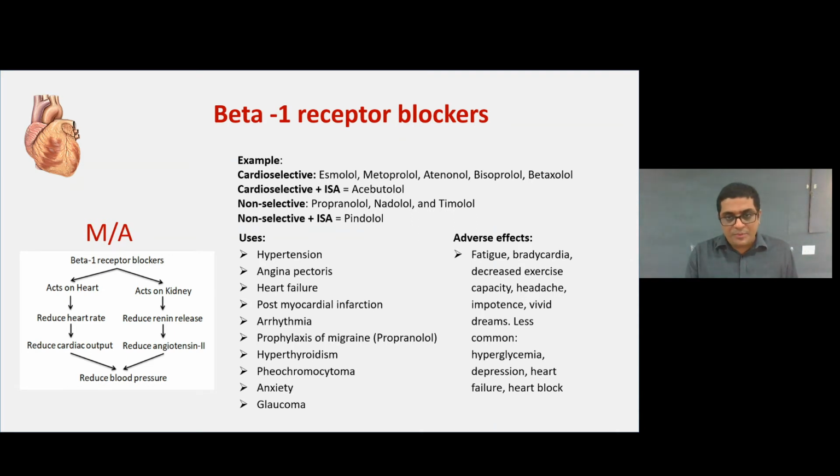prophylaxis in migraine, where propranolol is mostly used, hyperthyroidism, pheochromocytoma, anxiety and glaucoma. Adverse effects include fatigue, bradycardia, meaning decreased heart rate, decreased exercise capacity, headache, impotency and vivid dreams. Less common adverse effects are hyperglycemia, depression, heart failure and heart block.